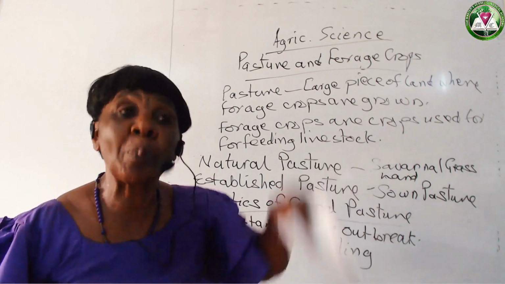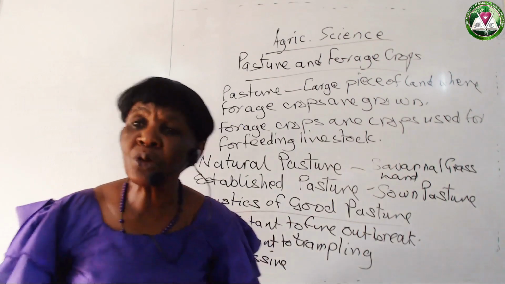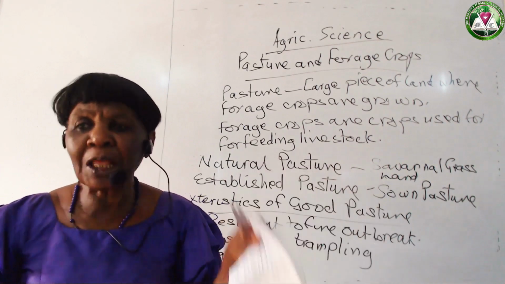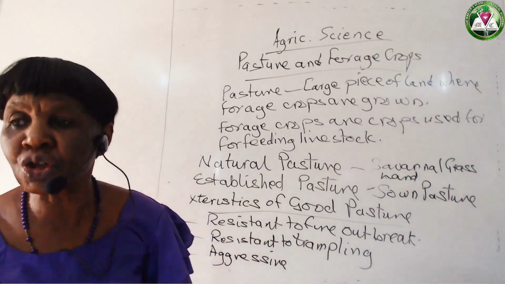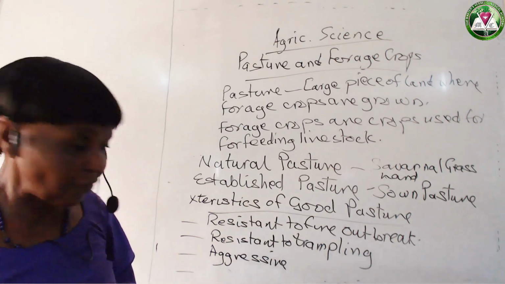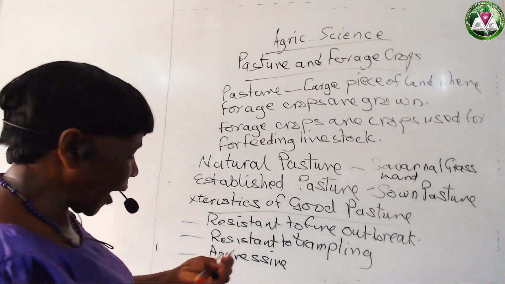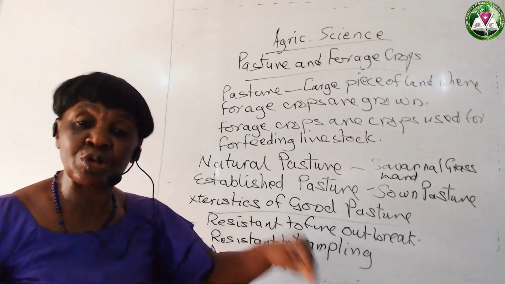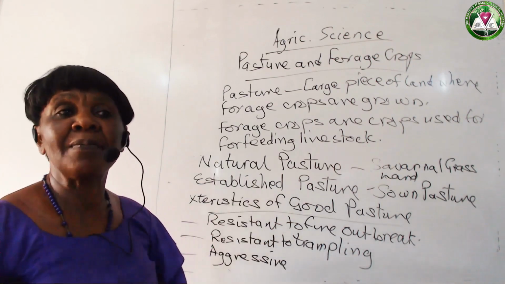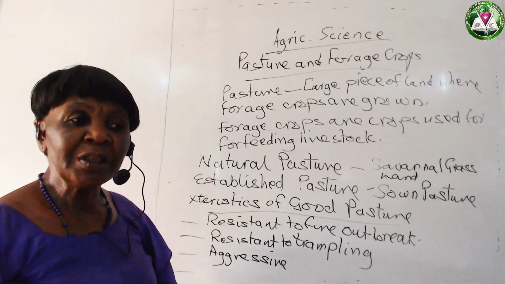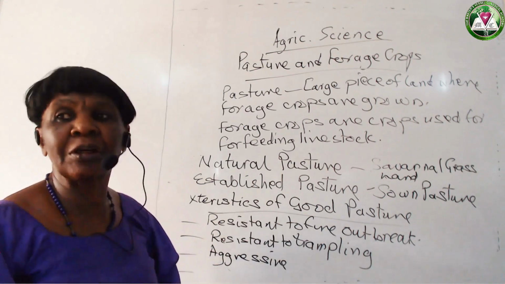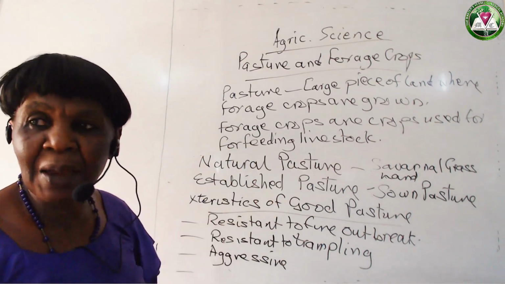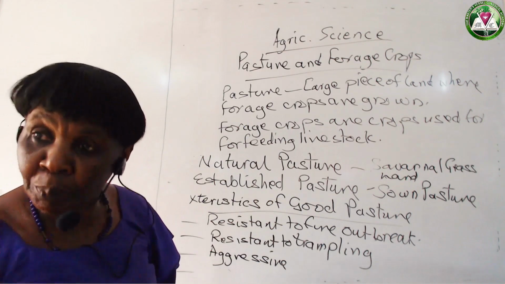The grasses will not suppress the legumes. The legumes will not suppress the grasses. They will be growing comfortably, trying to accommodate each other so that they will all survive. Okay. Then another, the grasses and legumes, we are talking about characteristics of good pasture. Those plants growing there must be such that immediately the seeds touch the ground, they'll be able to germinate. They will grow without wasting time, without giving the farmer much problem.